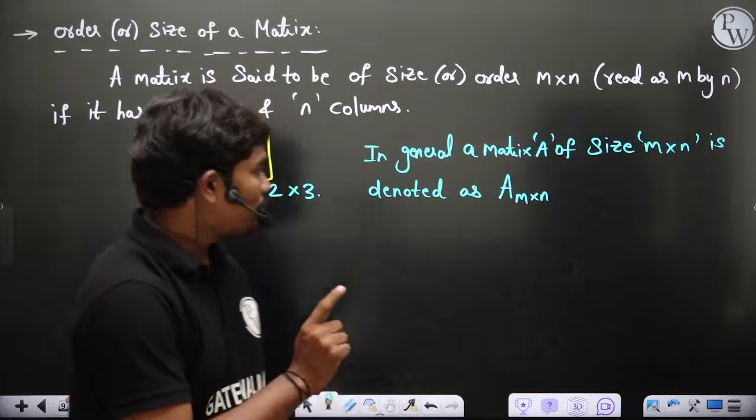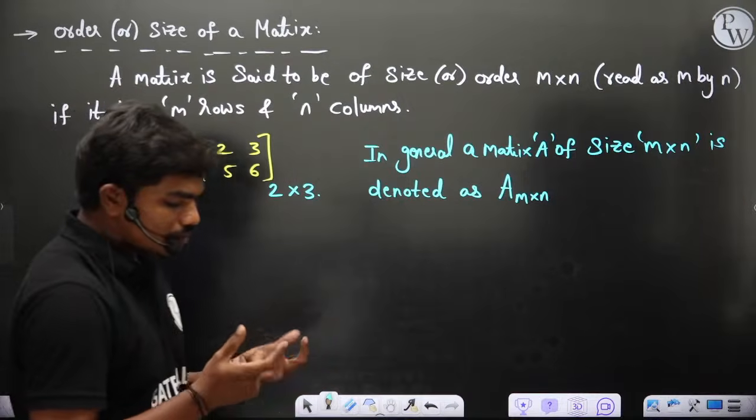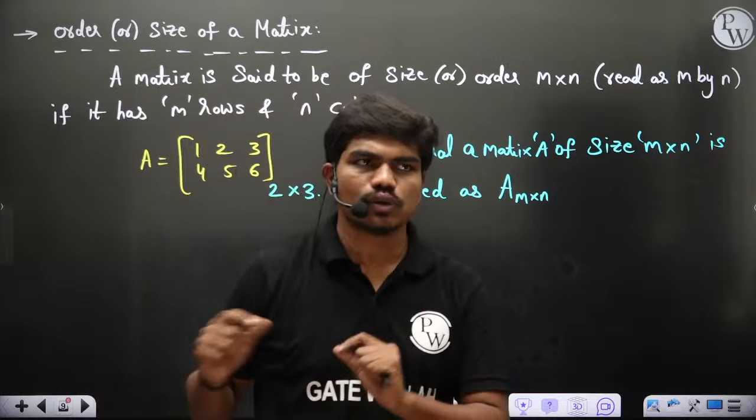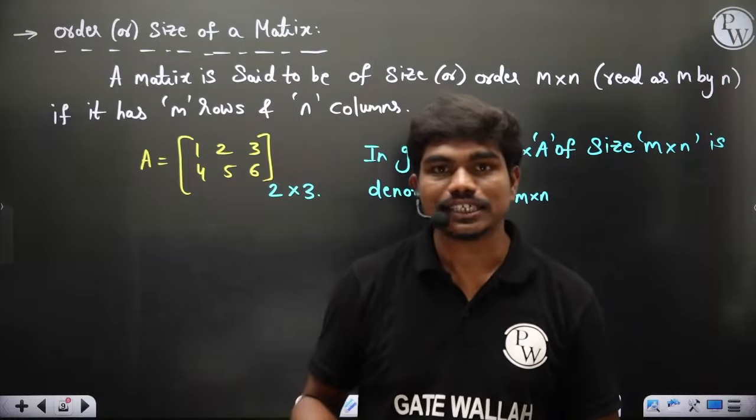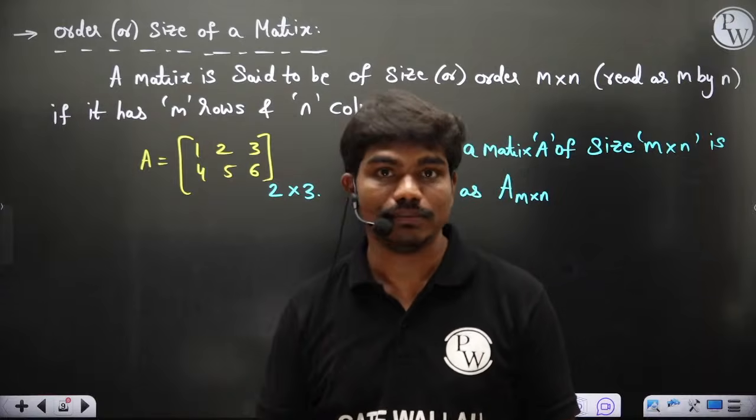Now let's see. As I told you, when the matrix size is simple, like 2 by 3, there are totally 6 elements inside the matrix, and you'll be able to write each and every element. But let's say the matrix size is 100 by 100 or 1000 by 1000 sometimes, if you're doing finite element methods.